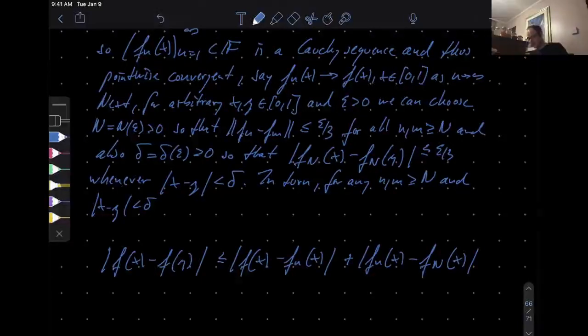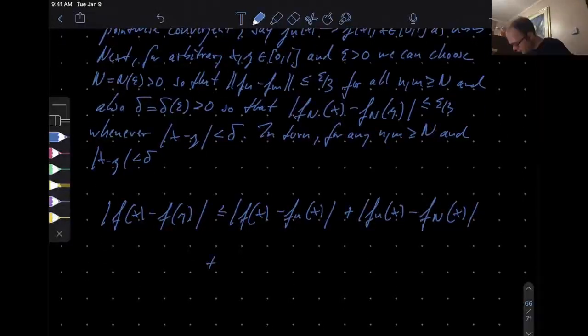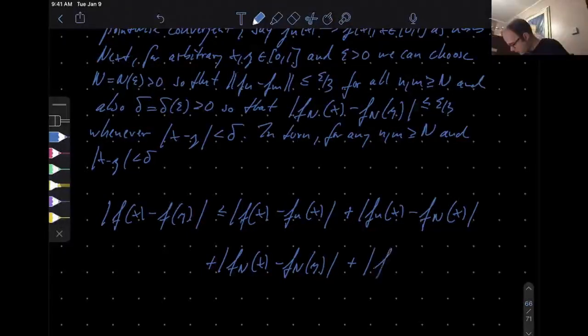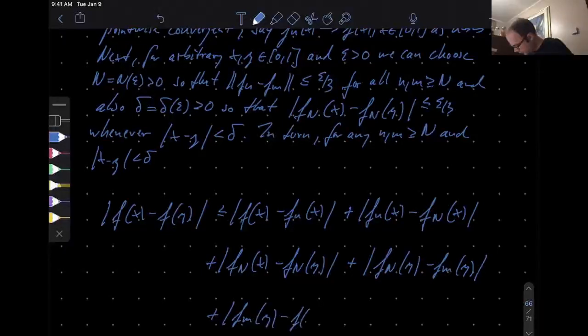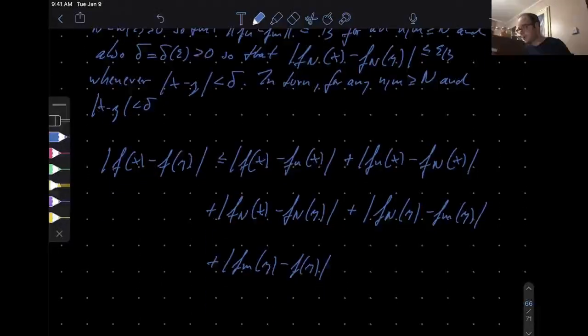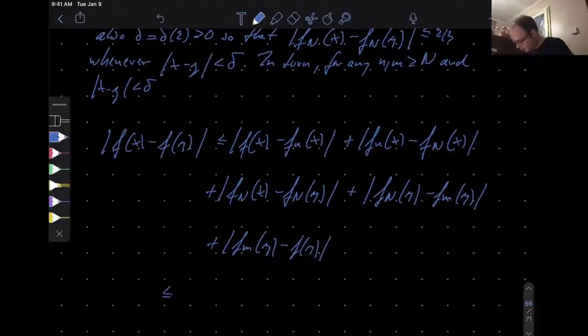So this is less than or equal to epsilon over 3. Now you have to switch from x to y, which you do like this. That one you also know how to control because of the uniform continuity. That's also written up there. And then you count sort of down, maybe with m instead of n. This one, again, you have control over after you optimize it with the infinity norm because you have a Cauchy sequence. And then the last one, you have control pointwise as m goes to infinity in y because of the pointwise convergence.